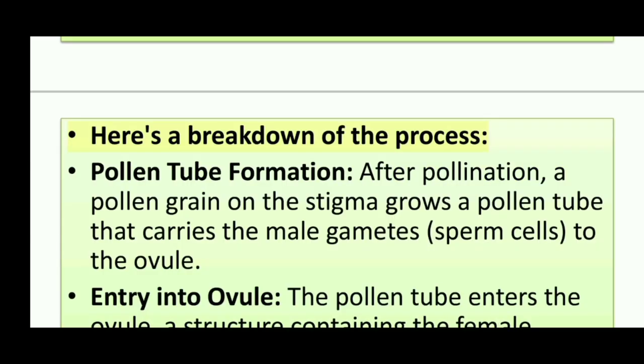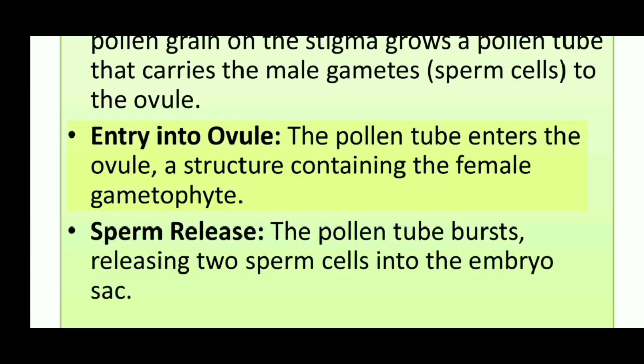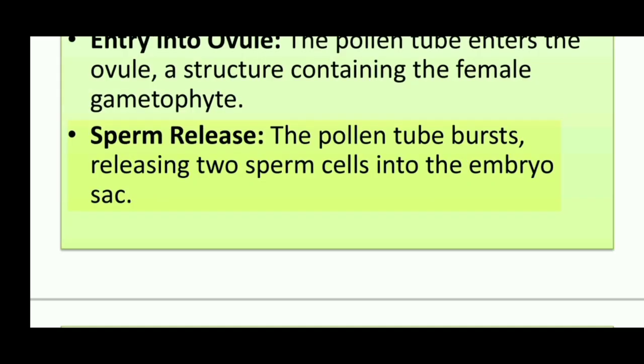Here's a breakdown of the process. Pollen tube formation. After pollination, a pollen grain on the stigma grows a pollen tube that carries the male gamete's sperm cells to the ovule. Entry into ovule. The pollen tube enters the ovule, a structure containing the female gametophyte. Sperm release. The pollen tube bursts, releasing two sperm cells into the embryo sac.